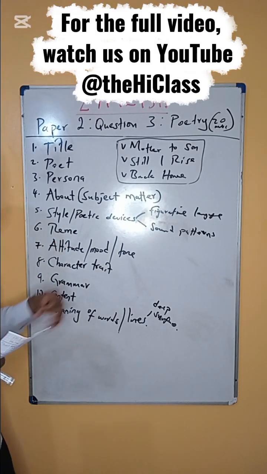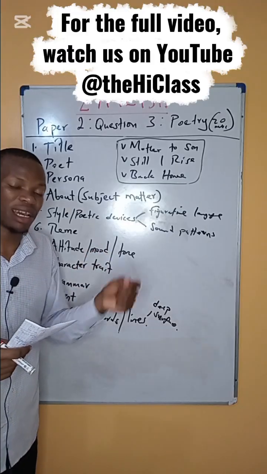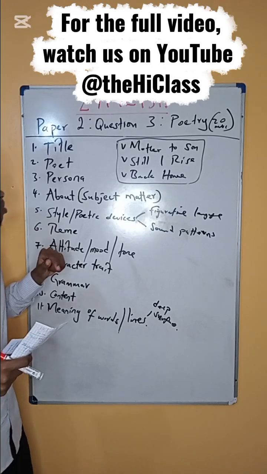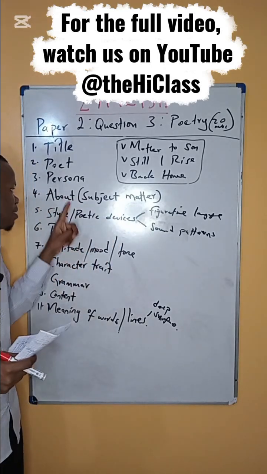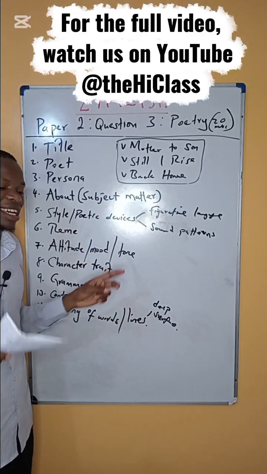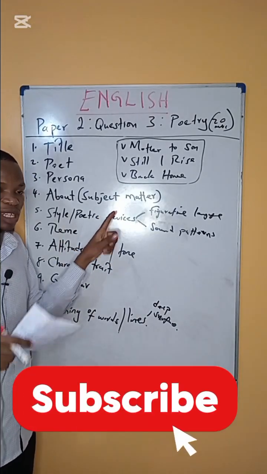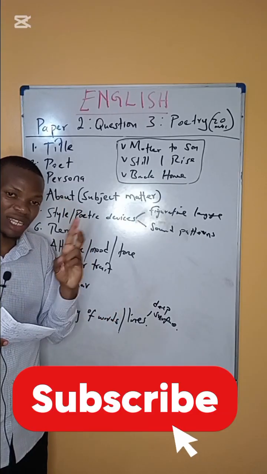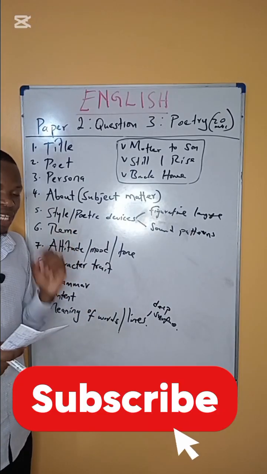In the examination, they may give you the poem, or they may ask you to supply an appropriate title. What do you do? If you're asked to supply a title for a poem, you read the poem from the first stanza to the last stanza. Number 2, identify the subject matter. Identify what the poem is talking about. What are the events in the poem from the first stanza to the last stanza? That forms the subject matter. Now, summarize that subject matter into 1 word, 2 words, or a maximum of 3 words only, and that forms your title. That is how you get a suitable title for a poem.